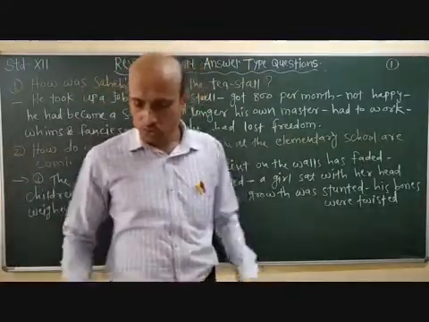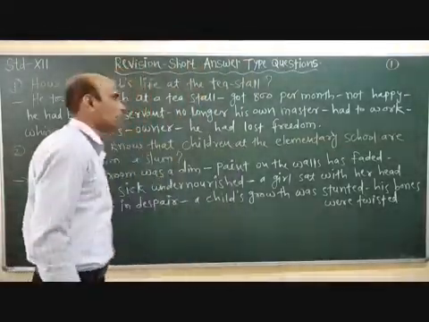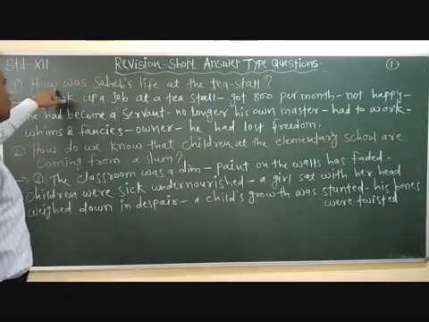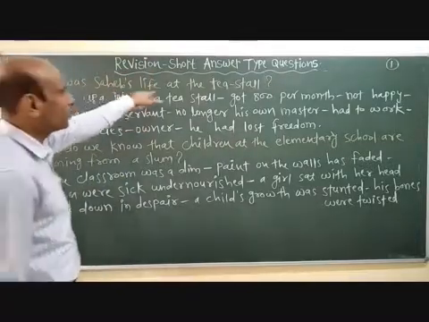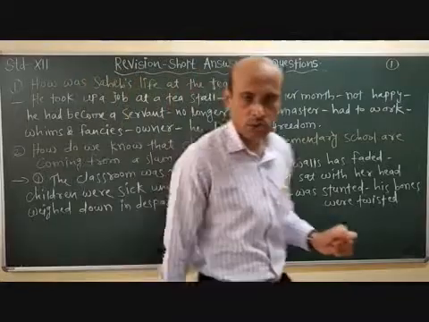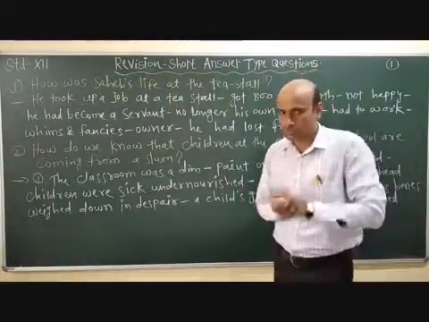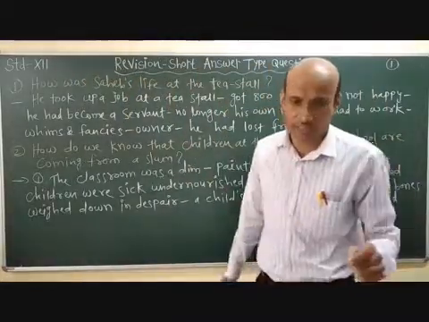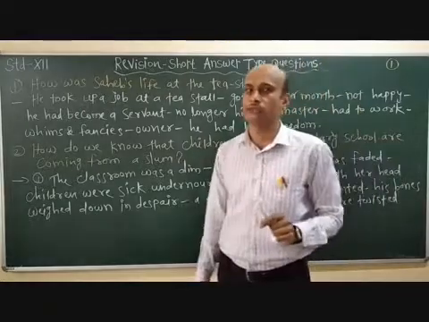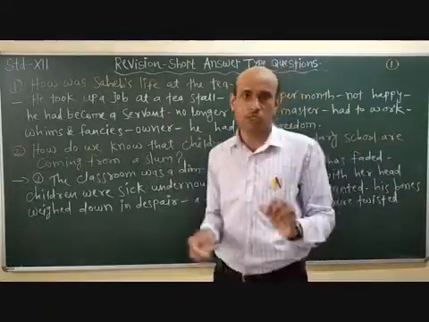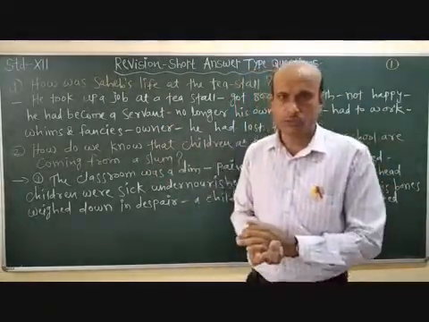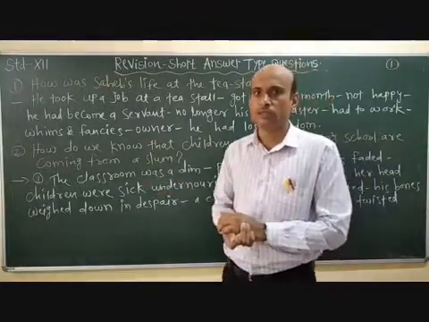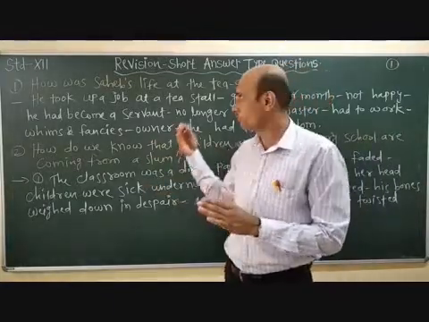So today we are going to discuss some selected questions which have been asked in board exams. The first question that we have taken for discussion is: how was Sahib's life at the tea stall? We know this question is from which chapter? Chapter number 2, Lost Spring. Sahib and Mukesh, 2 parts we have seen. One is a rag picker and the other is Sahib.